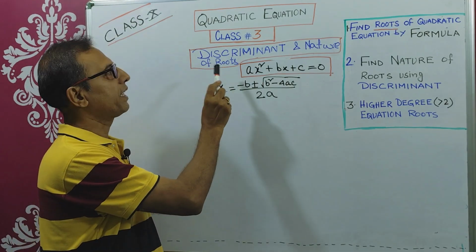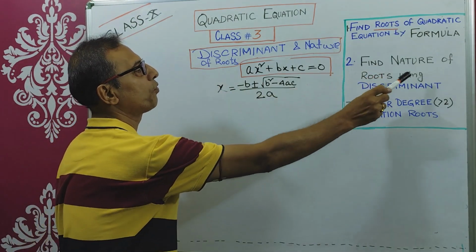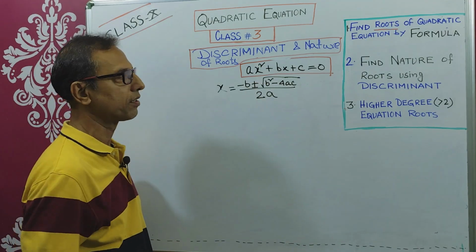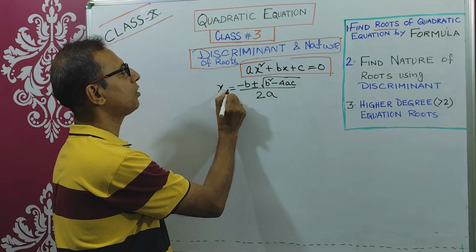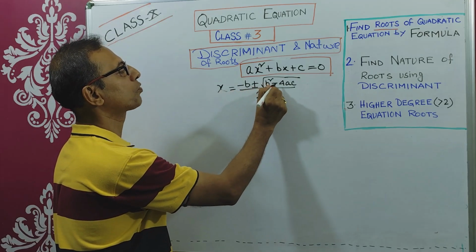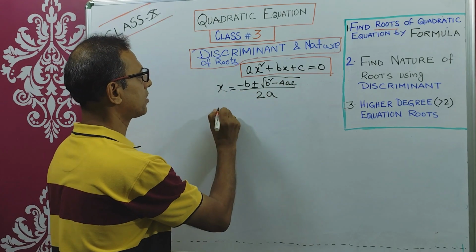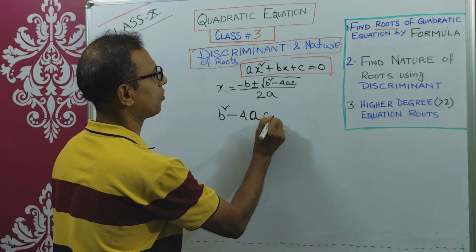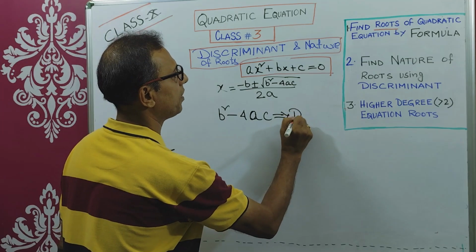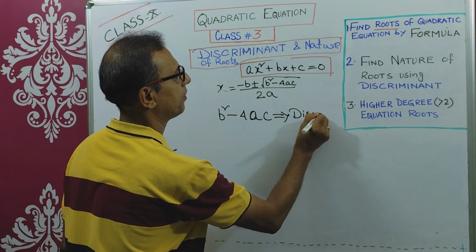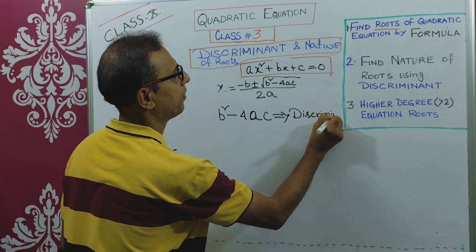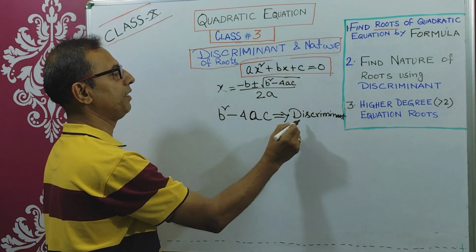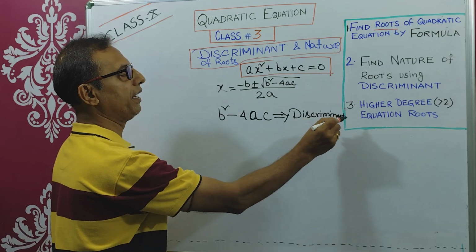Okay, our second topic is finding the nature of roots using the discriminant. First you need to understand what the discriminant is. In the formula x equals minus b plus minus root over b square minus 4ac by 2a, this part, b square minus 4ac, is called the discriminant, D-I-S-C-R-I-M-I-N-A-N-T.